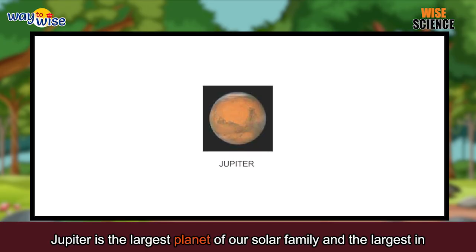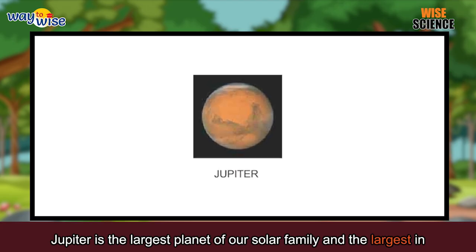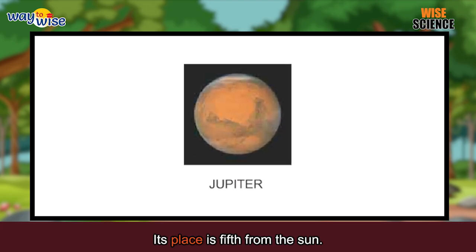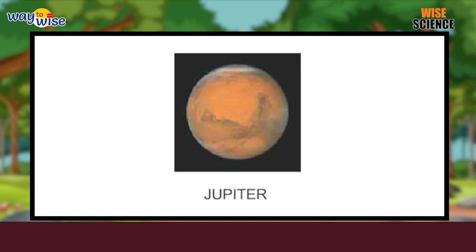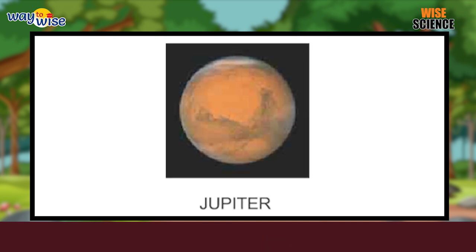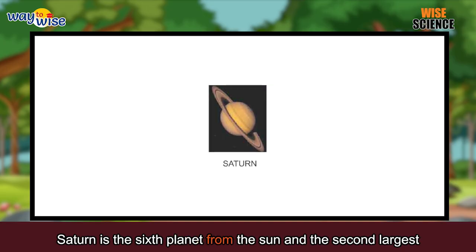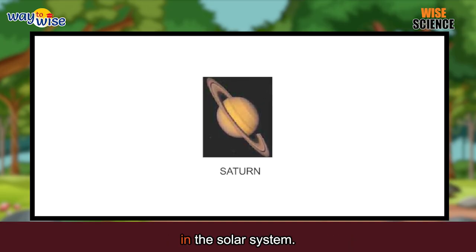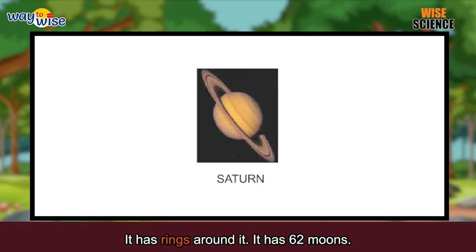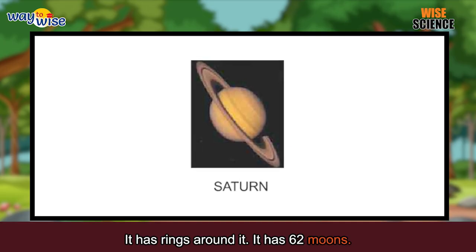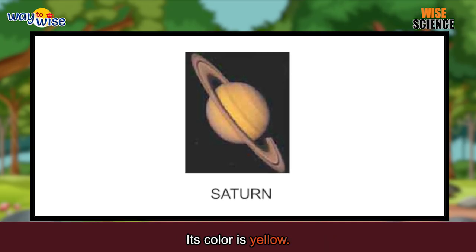Jupiter is the largest planet of our solar family in size. Its place is fifth from the Sun. It has 79 moons. Saturn is the 6th planet from the Sun and the second largest in the solar system. It has rings around it. It has 62 moons. Its color is yellow.